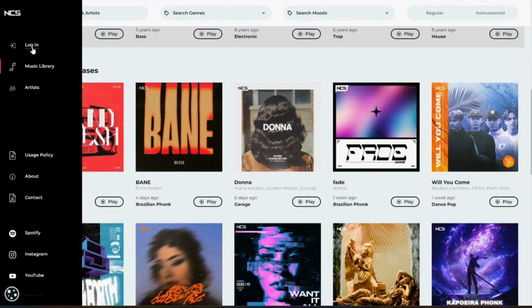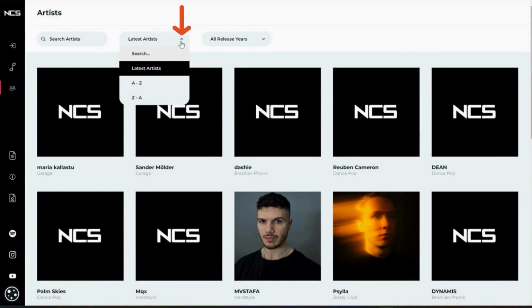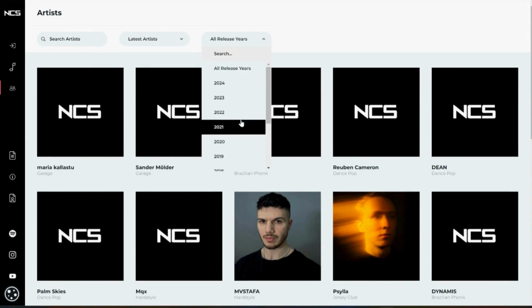And then underneath that is artists, where you're able to search by artist name to search various artists. You can use the search bar and actually type in an artist name, and if you go to the drop down menu, under latest artists, you're able to see who's the latest. You can also go in alphabetical order, from A to Z, or from Z to A. However you like to search, it will alphabetize them for you. And then you can even search all release years, and you can search by the year the track was released by that particular artist.